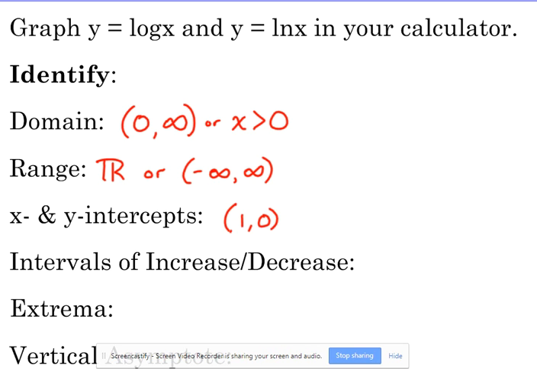The x-intercept is (1, 0). The y-intercept is none. It never crosses the y-axis. Both of these cross the x-axis at 1. That's related to our exponential function from yesterday. It had the opposite: it never crossed the x-axis, and its y-intercept was (0, 1). It's because they're inverses of each other, so their x and y values switch places. That's something we need to know.